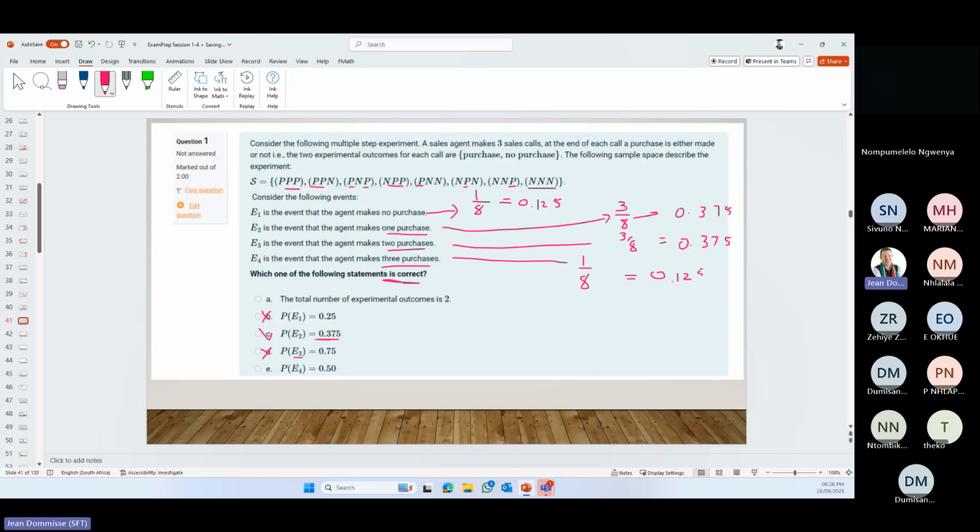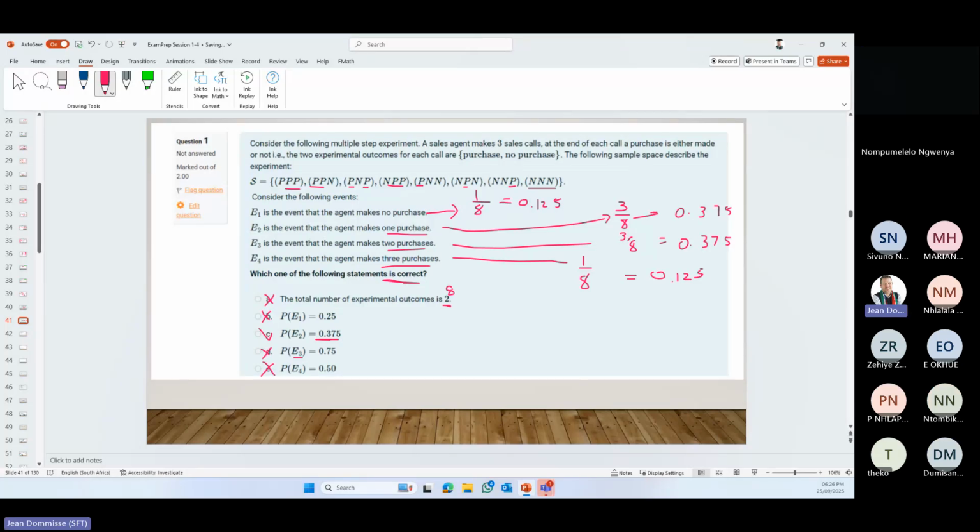Again, if you add all of these together, you will get 1. And then let's just see the total number of experimental outcomes is 2. That's also incorrect because it should be 8.